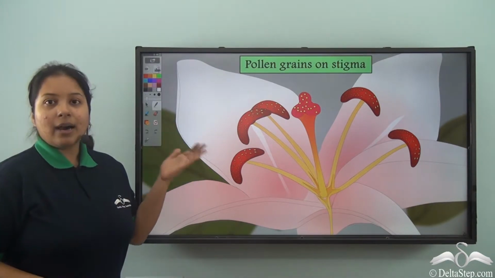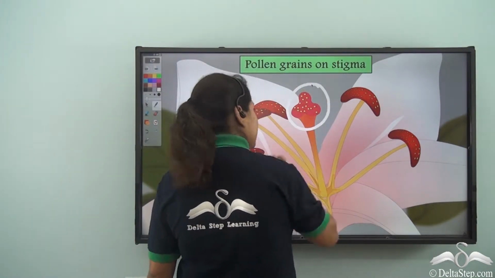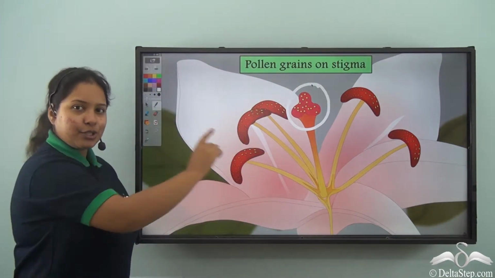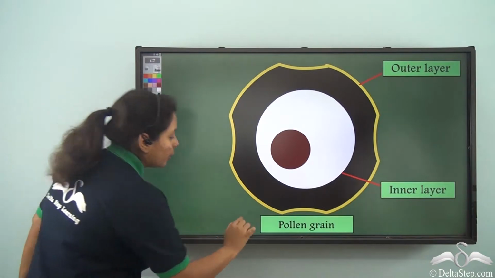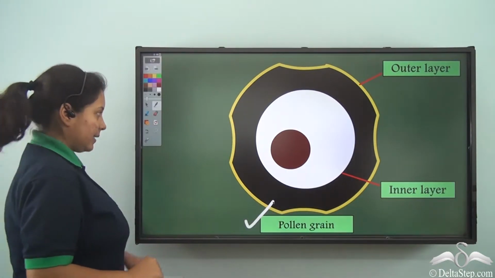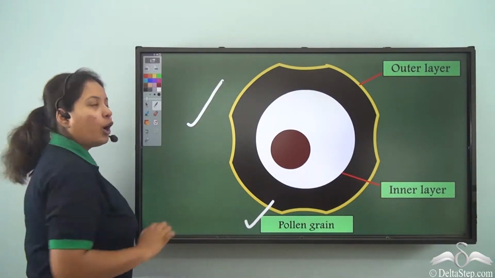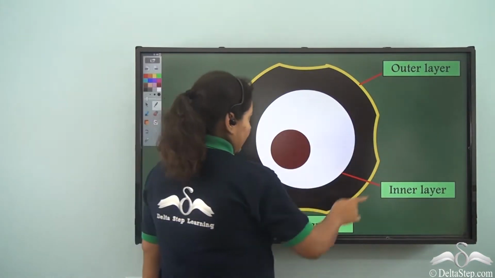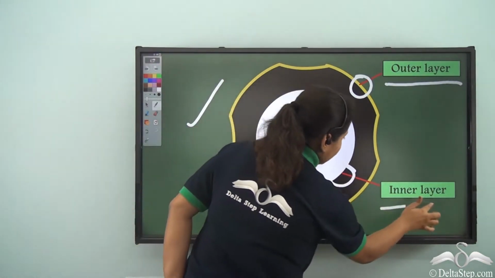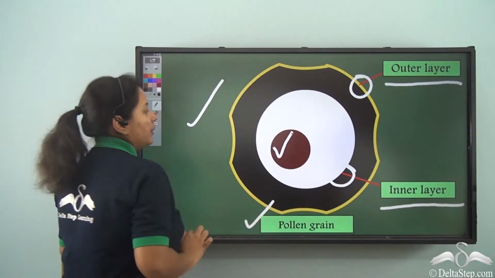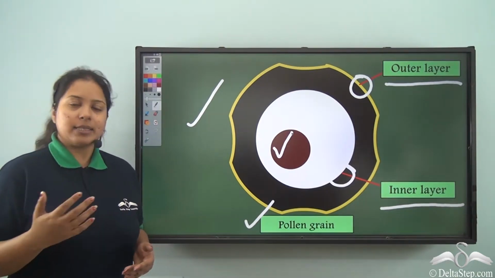See, over here after pollination, what do we find? The pollen grains on the stigma. So, the pollen grains have reached the stigma of the flower. Now, what is a pollen grain? Well, a pollen grain is a male reproductive part. See, this is the picture of a pollen grain which has two layers. One is the outer layer and one is the inner layer. And this is the male reproductive part which needs to fuse with the female reproductive part.